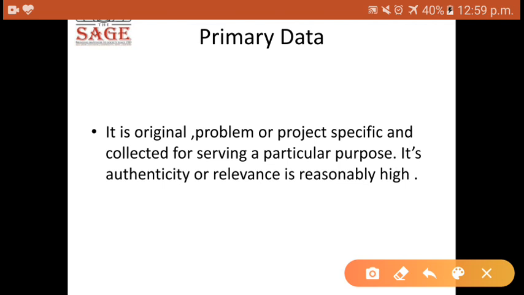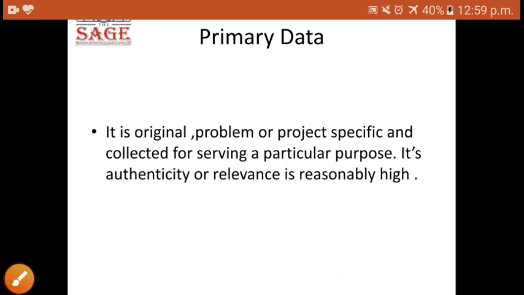Collection is for serving a particular purpose. Its authenticity or relevance is reasonably high. Now, why is it authentic? Because you are yourself doing it, and it is first-hand data. So when it is first-hand data, naturally its authenticity, that means the reliability of the data, the validity of the data, is very high.